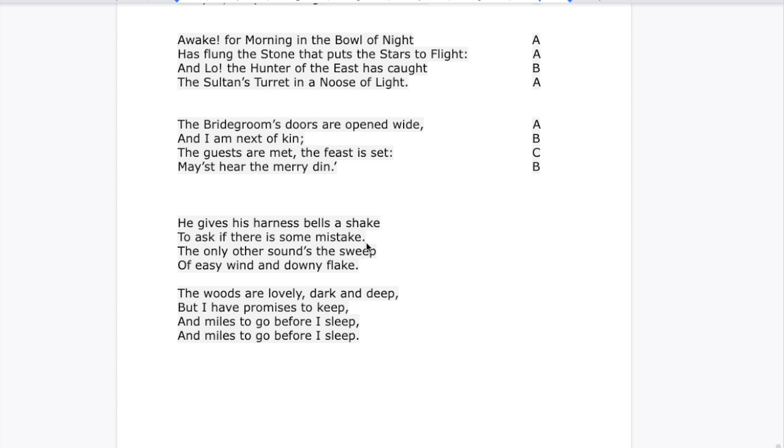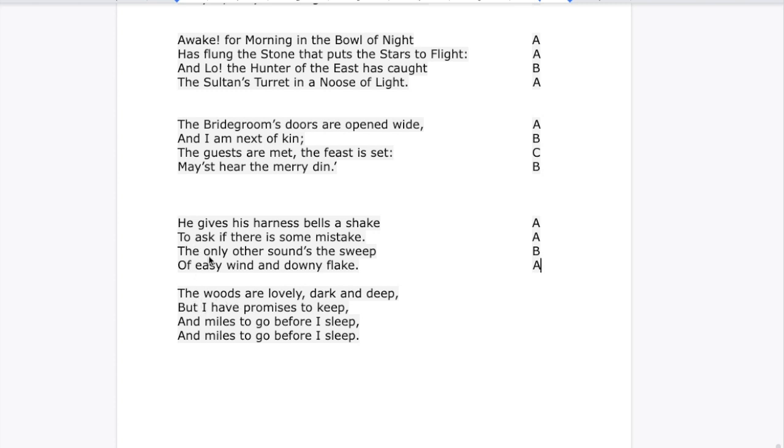So we've got shake, mistake, sweep, and flake. Shake is our first line, so we're always gonna make that an A. Mistake and shake, that rhymes. I'm gonna call it an A as well. Sweep does not rhyme with mistake or shake, so let's label that B. And then I've got flake, which rhymes with the first two lines, so that is an AABA rhyme scheme.